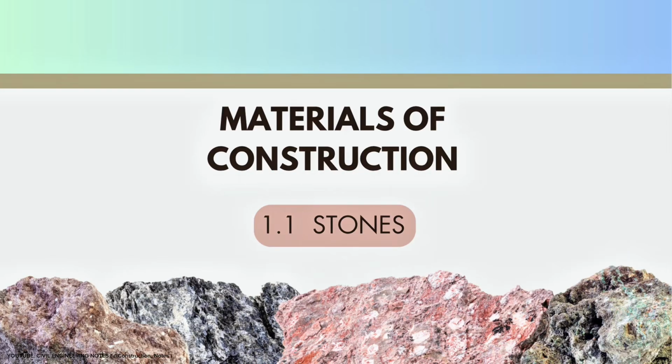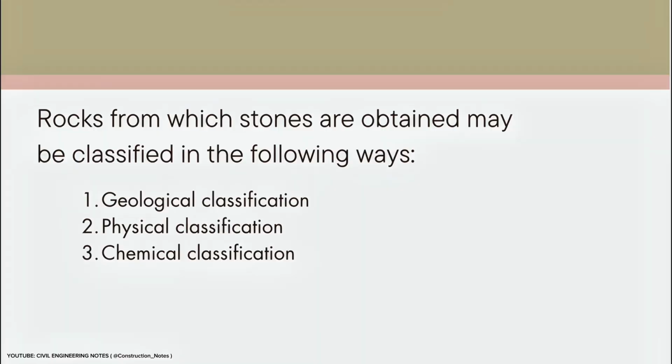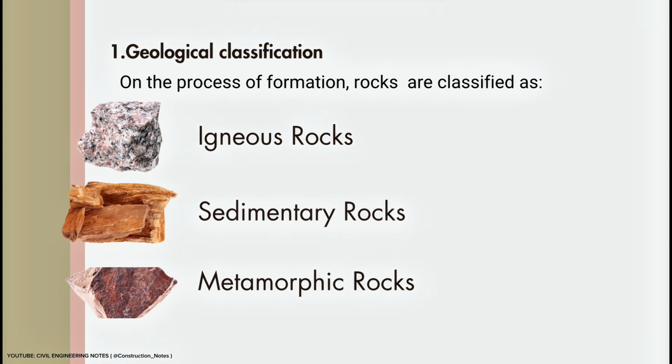Chapter 1, Materials of Construction, 1.1 Stones. Rocks from which stones are obtained may be classified in the following ways: geological classification, physical classification, and chemical classification. 1. Geological classification. On the process of formation, rocks are classified as igneous rocks, sedimentary rocks, and metamorphic rocks.